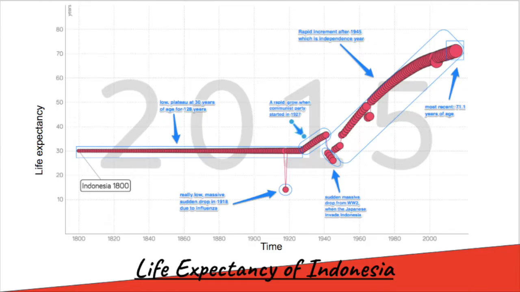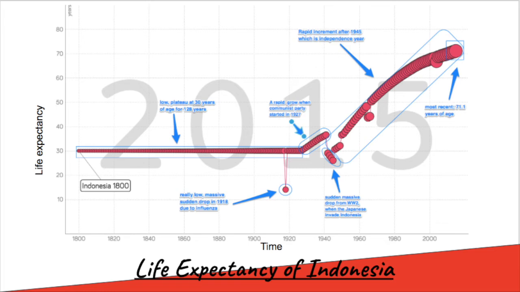For 128 years, the life expectancy for Indonesia's population was plateaued at only 30 years old, and when influenza affected Indonesia, there was a sudden massive drop in the year 1918, where the life expectancy was only 14. But then it bounced back, and soon enough there was growth in life expectancy when the Communist Party started in Indonesia. As it was just increasing, the expectancy again made a sudden drop when the Japanese invaded Indonesia during World War II. But after Indonesia became independent, the life expectancy jumped back to 37 years old and rapidly increased over the years, as the most recent data showed that in 2015 the life expectancy was 71.1 years old.